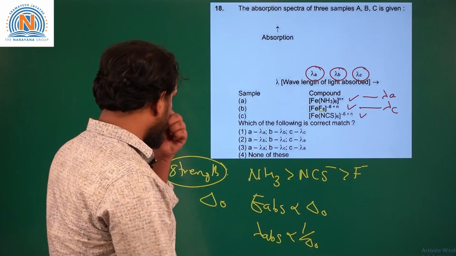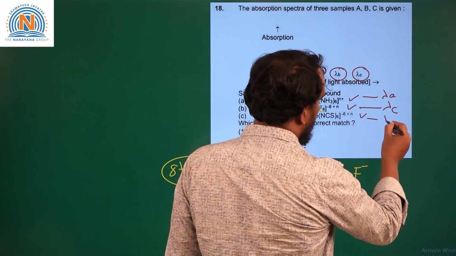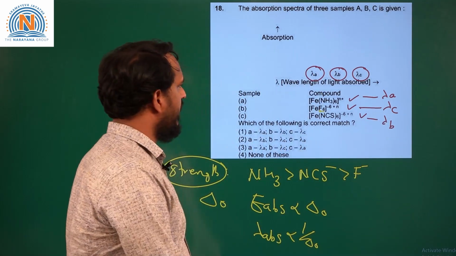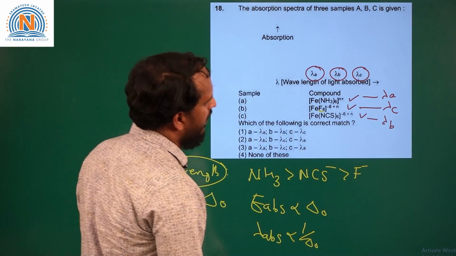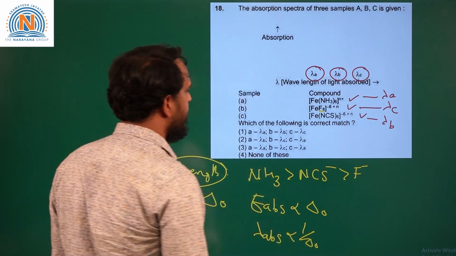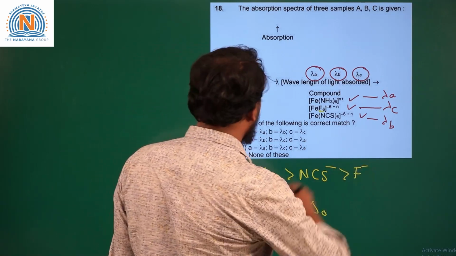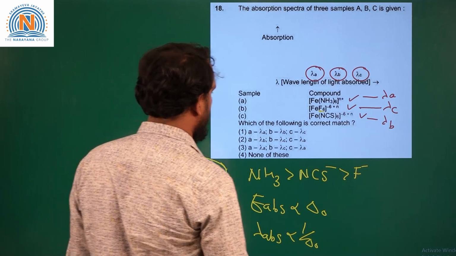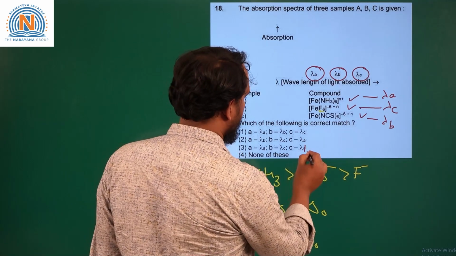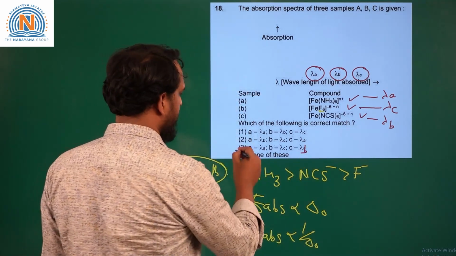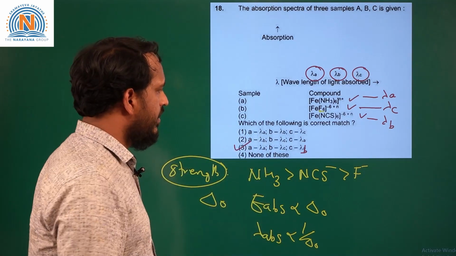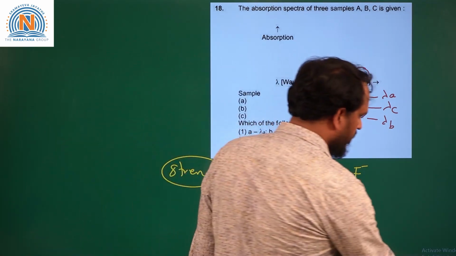So, C will absorb the wavelength corresponding to lambda B. Now, here we can see that A is lambda A, B is lambda C and C is lambda B. So, that we can see in option 3. So, we will move to the next question.